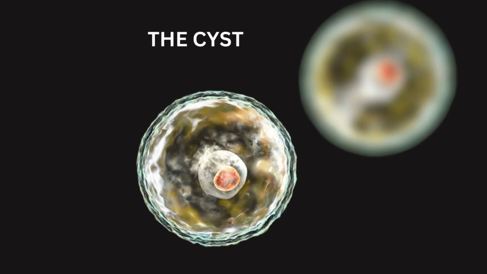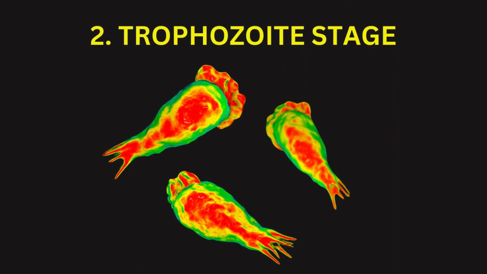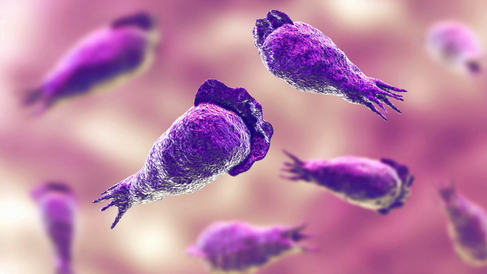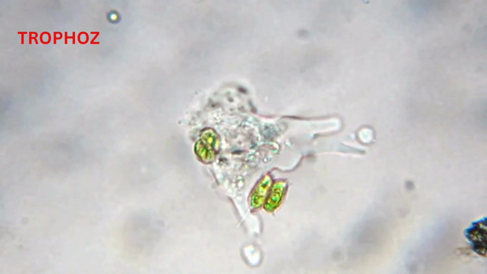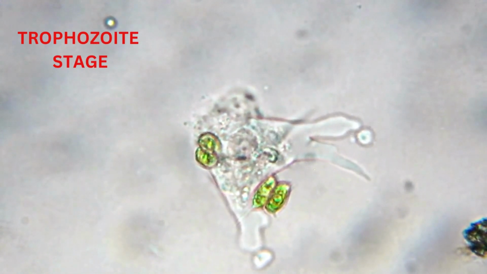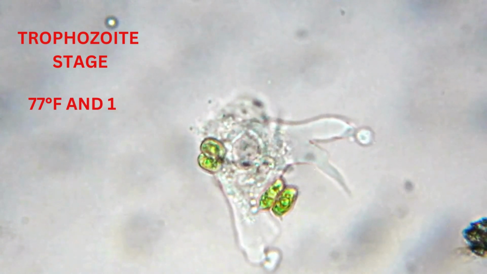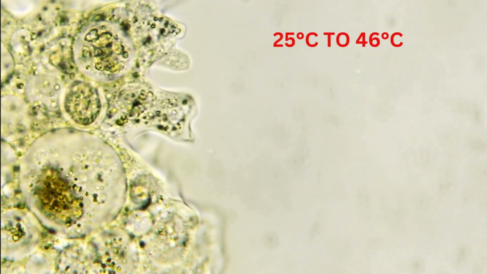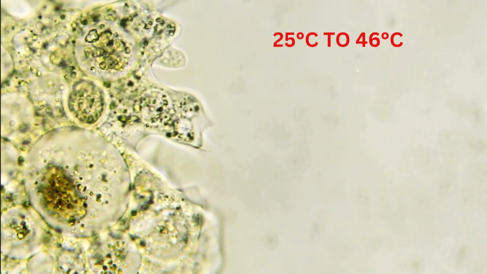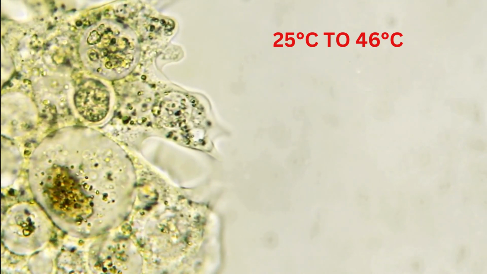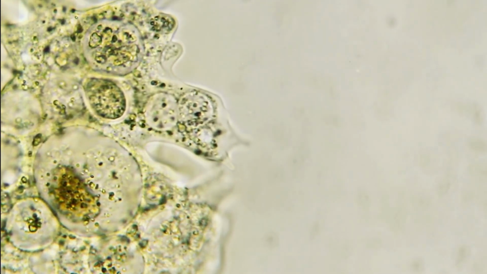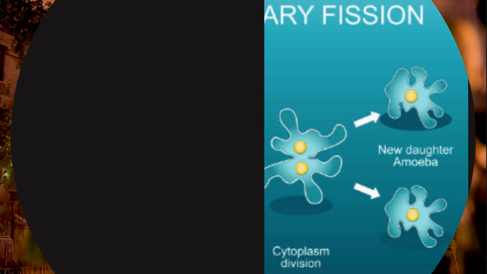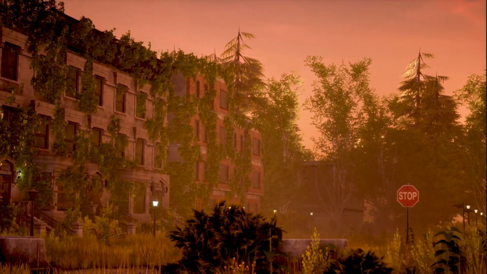The second stage is the trophozoite stage. When conditions are favorable, the cyst transforms into a trophozoite, which is the feeding and reproductive form of the amoeba. Trophozoites are the active, feeding stage, and they thrive in warm water temperatures between 77 degrees Fahrenheit and 115 degrees Fahrenheit, 25 degrees Celsius to 46 degrees Celsius. They consume bacteria and organic matter in the environment, and they reproduce by binary fission, where one trophozoite splits into 2. This is also the stage where Naegleria fowleri becomes dangerous to humans.